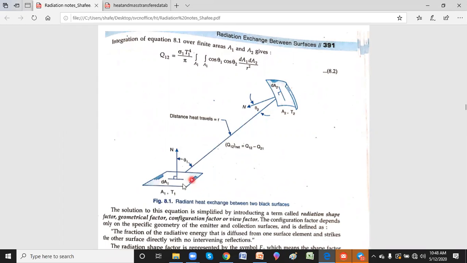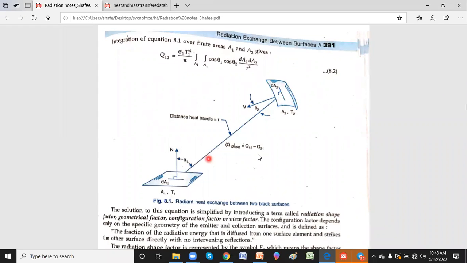What will happen? Whatever radiation is emitted by body 1, or A1, will be completely absorbed by body 2. Whatever radiation is emitted by body 2 will be absorbed by body 1. Now, once radiation starts coming, it may come in different directions.